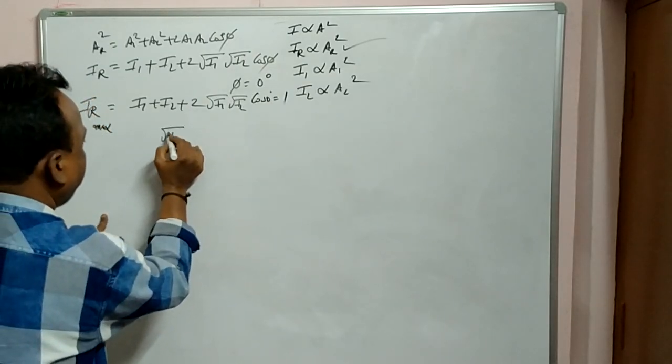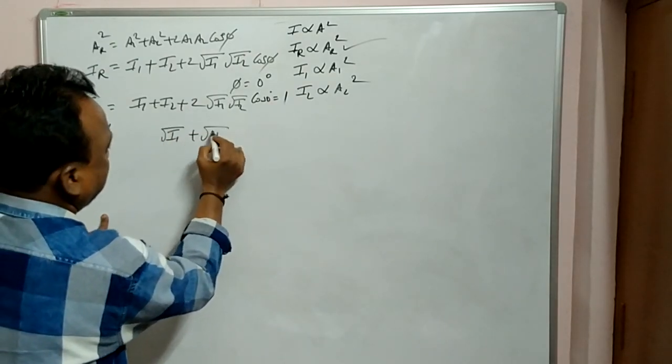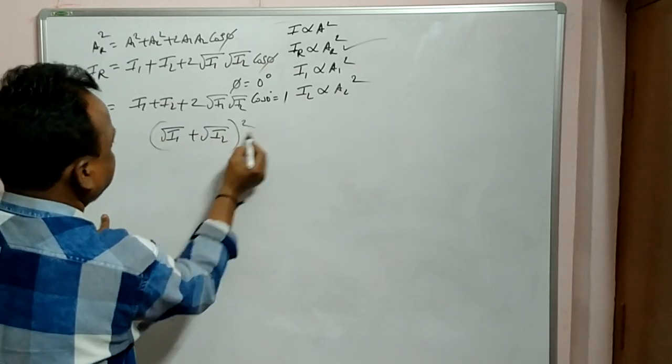I can write this in the form (root I1 plus root I2) whole square.